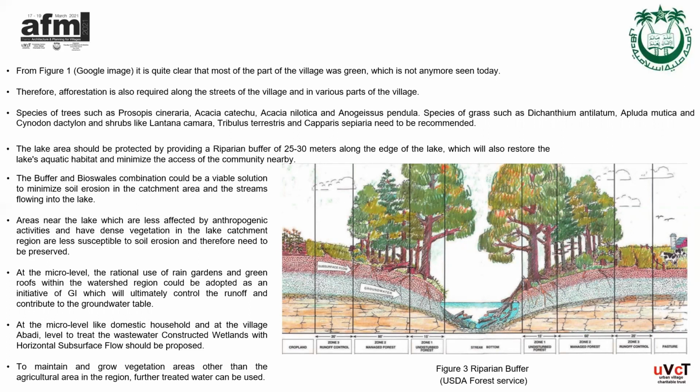For treating the wastewater, constructed wetland with horizontal subsurface flow must be proposed at a macro level, like domestic household and at village abadi level, and to maintain and grow vegetation spaces other than agricultural areas in the region. Further treated water can be used within the watershed region.